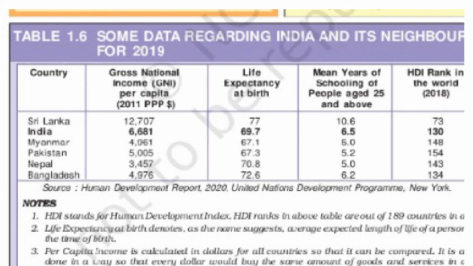So, this is a comparative analysis of Sri Lanka, India, Myanmar, Pakistan, Nepal, Bangladesh. We can see the life expectancy in different countries. Sri Lanka highest. You see human development index rank, again Sri Lanka leading. Teardrop in the ocean, Sri Lanka, but ahead in many things with regard to per capita income also, with regard to life expectancy also, and many other factors.